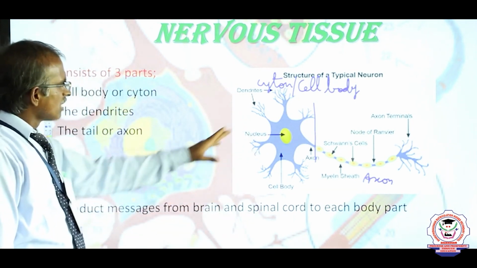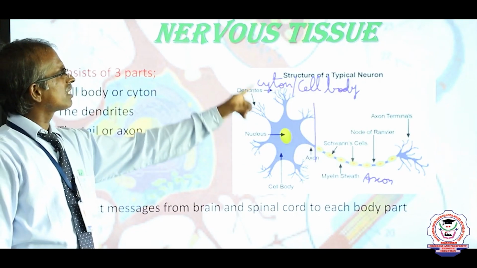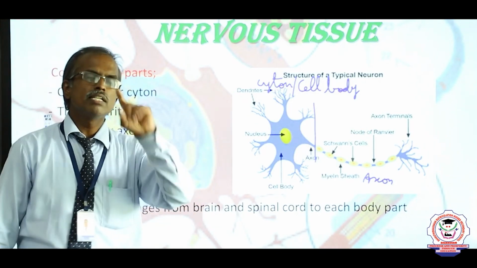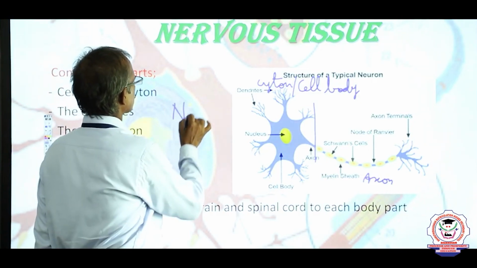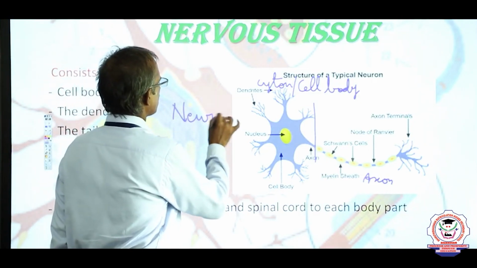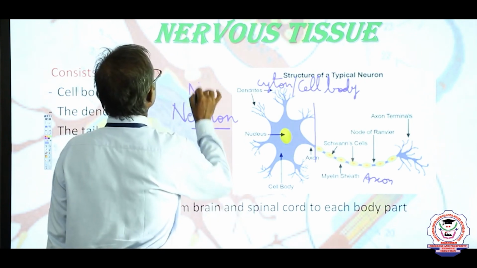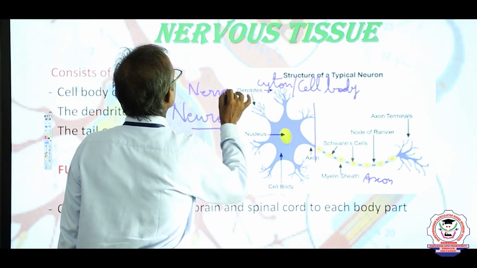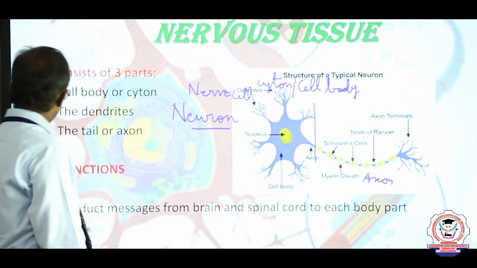The nerve cell is a neuron. This is one of the NEET questions: the structural and functional unit of the nervous system is called a neuron, or otherwise we call it the nerve cell.